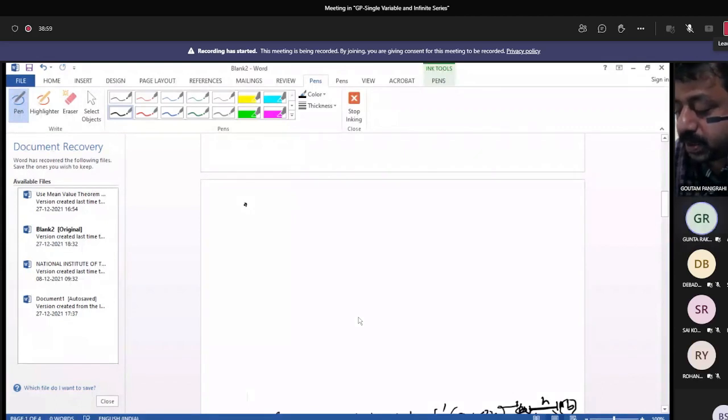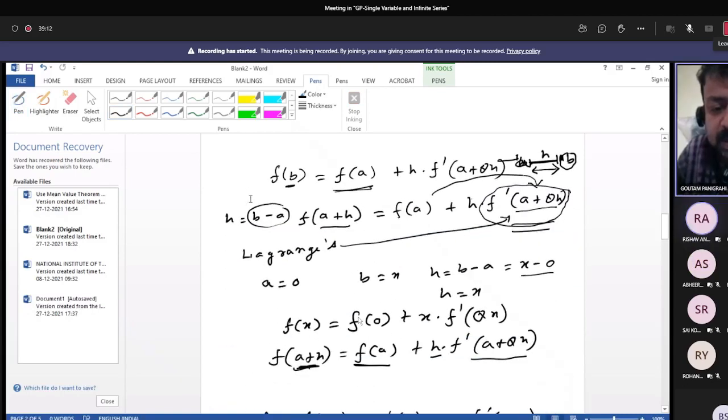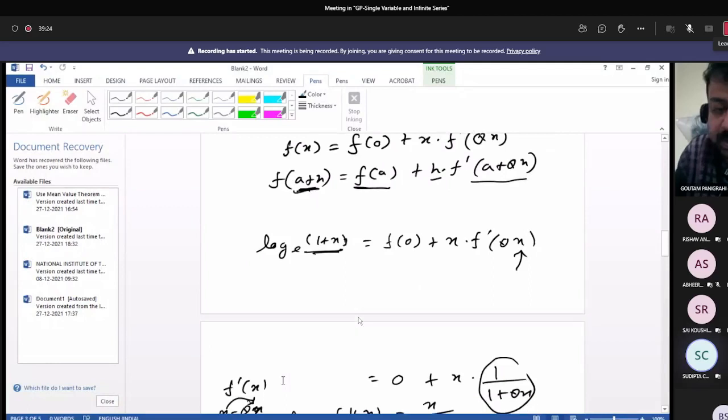So the remainder is f of a, sir. In previous slides, sir, I think there should not be h equal to. Sir, h equal to b minus a, f of a plus h. It's already written, h equal to b minus a. So what is the problem?